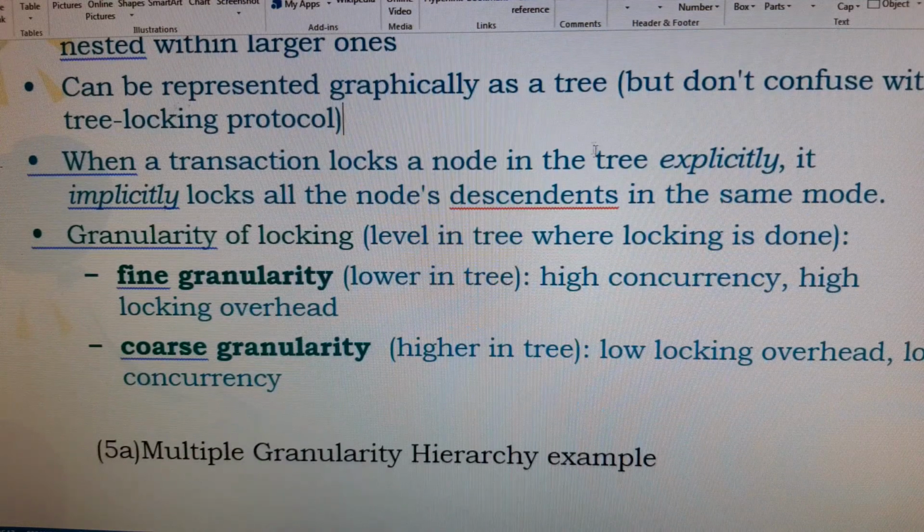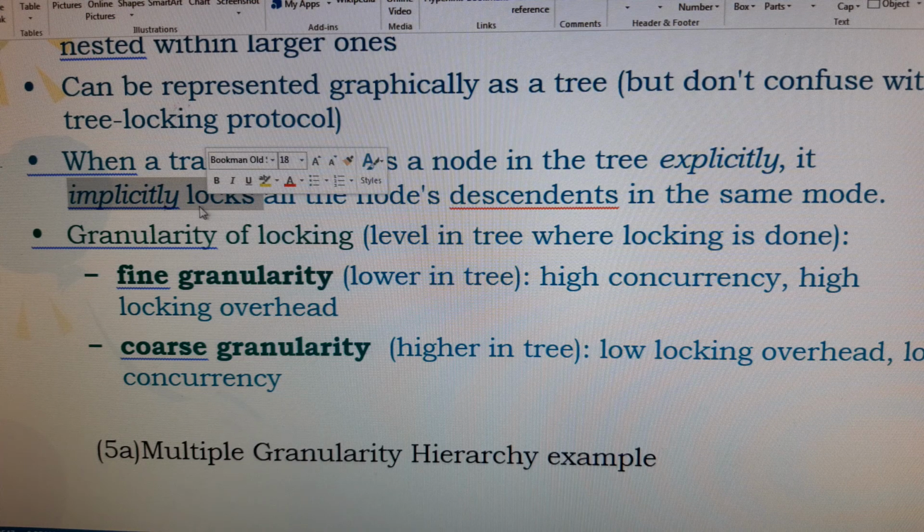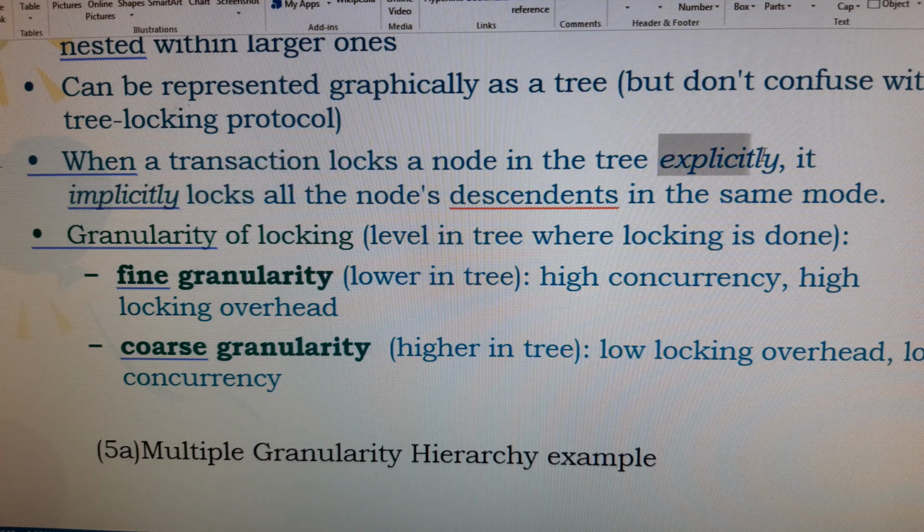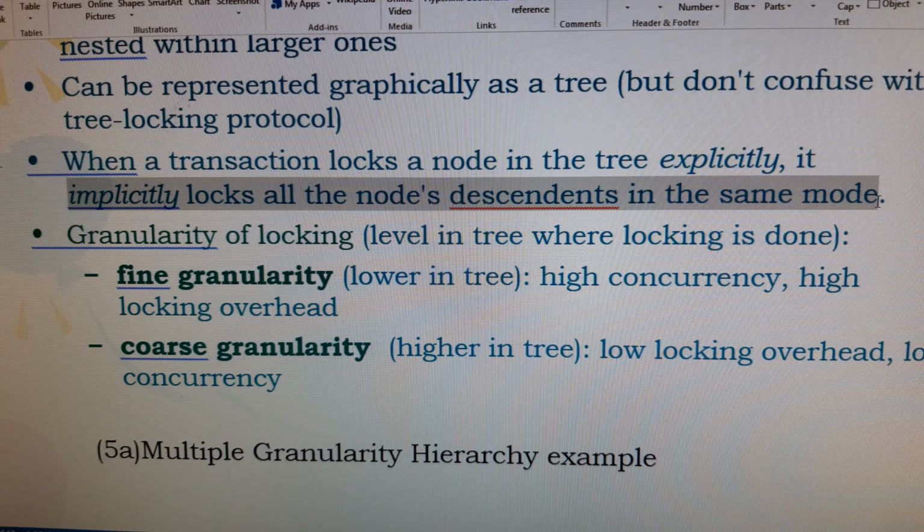You can define locking on the tree in two ways, explicitly as well as implicitly. If you place a lock explicitly, it automatically applies those locks implicitly. If you place a lock on a root node item, then the descendant nodes are also implicitly locked. If you explicitly place a lock on a parent, then all its children in that tree are automatically implicitly locked.